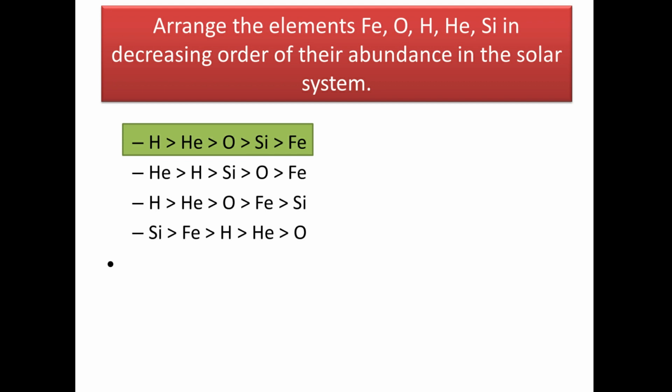Next, arrange the elements iron, oxygen, hydrogen, helium, silicon in the decreasing order of their abundance in solar system. And the order will be: the maximum we have hydrogen, then comes helium, then oxygen, silicon and iron. Remember, this trend changes as we look at the abundance of elements in the earth crust. Okay, so make sure to give it a look.